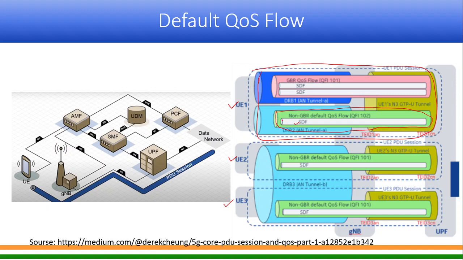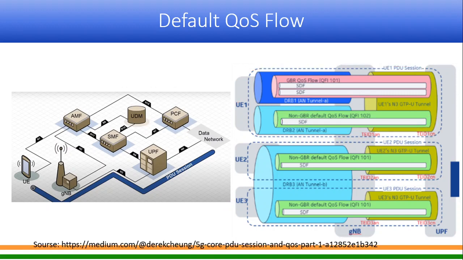Now suddenly UE1 is trying to access an augmented reality service. There will be an application function, which is not shown here. Onto the default QoS flow which it has, it will reach out to that AR service and request it to provide that service.